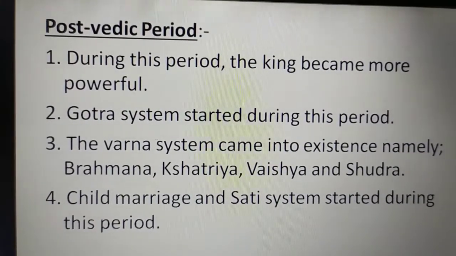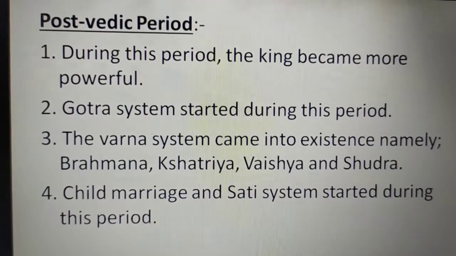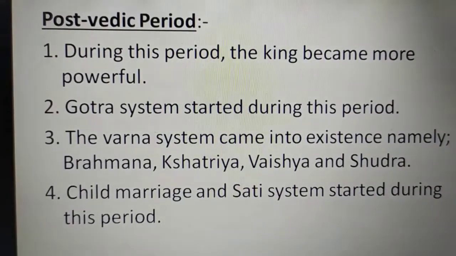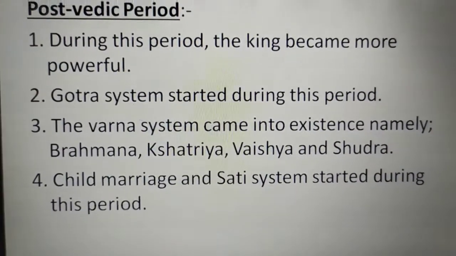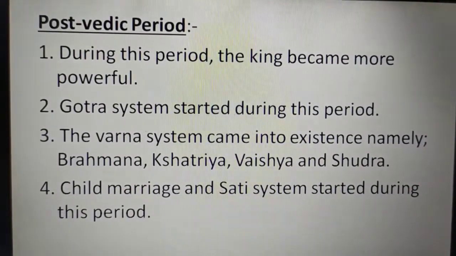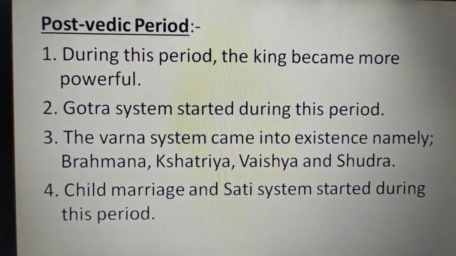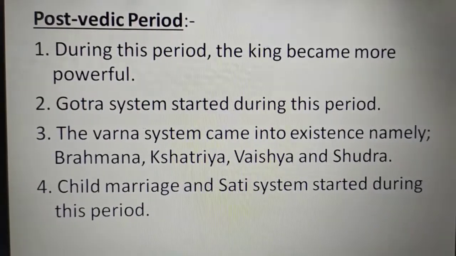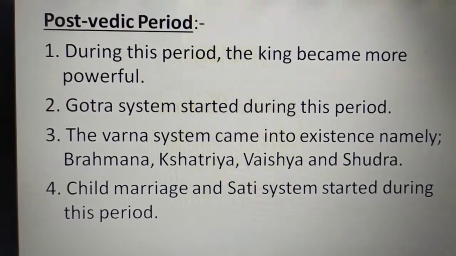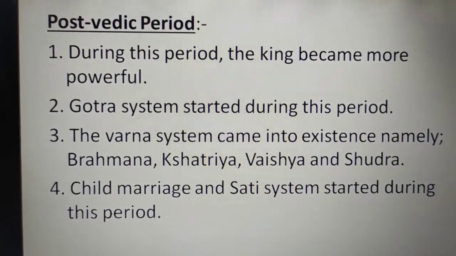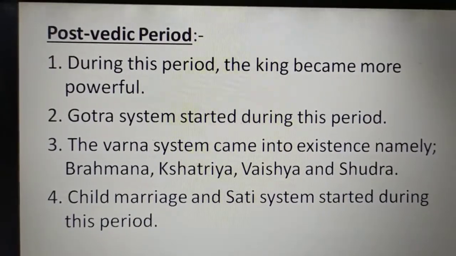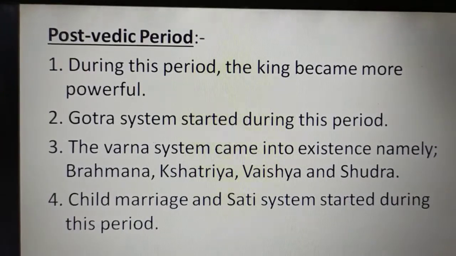Next, the Varna system came into existence, namely Brahmana, Kshatriya, Vaishya and Shudra. As I told you before, during this post-Vedic period, the Varna system came into existence. Which are the four Varnas? Brahmana, Kshatriya, Vaishya and Shudra. The Brahmins were learned people who performed religious ceremonies and they taught the people.